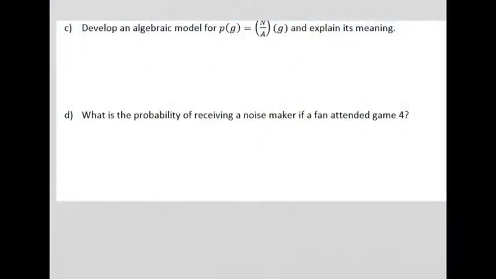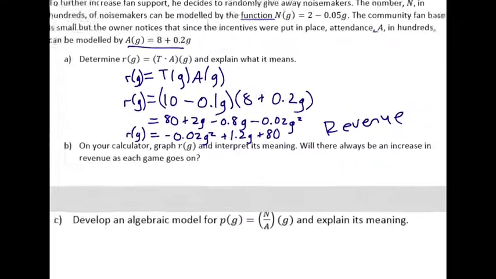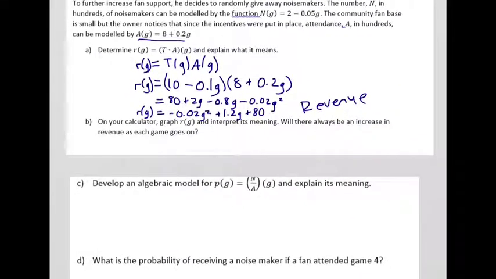Okay, for C, we're going to create another algebraic model. This time we're going to label it as P. And we're going to create it by taking the functions n and a and dividing them. That's what this notation right here means. N over a means the function n, which was this guy, divided by the function a, which is this guy. And let's see what happens when we do that.